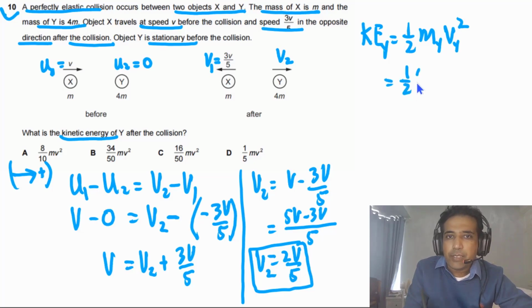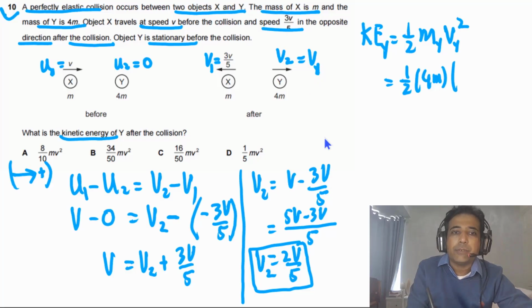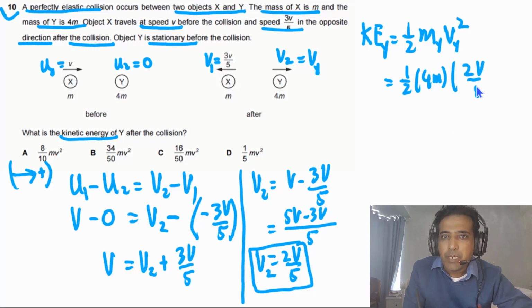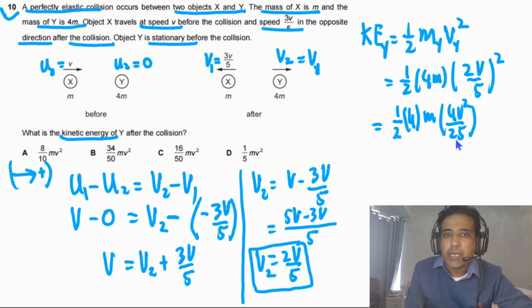So we have 1/2, and the mass is 4m, and Vy is equal to V2, which is Vy after collision. And the value of this one is 2V by 5 squared. Now we just need to simplify. So here we have 1 by 2, 4, and m. If you simplify this one, you will get 4v squared divided by 25. Now if we simplify this one, we have 4 multiplied by 4 giving 16 mv squared, and 25 times 2 is 50.